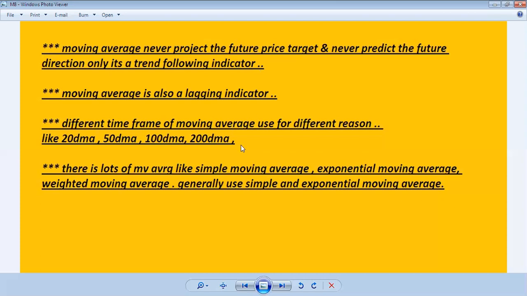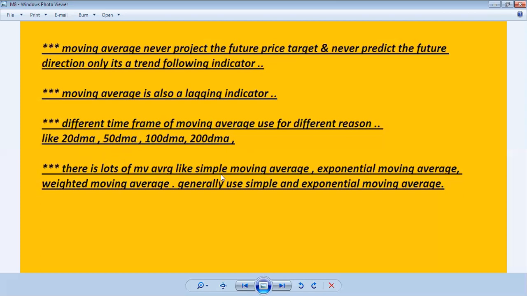Defined time frames of moving average are used for different reasons, like the 20 DMA is used as a short-term trend direction indicator, and then there are the 50 DMA, 100 DMA and 200 DMA. The 200 DMA and 100 DMA are used for longer time periods, and the 50 DMA for the medium time period.